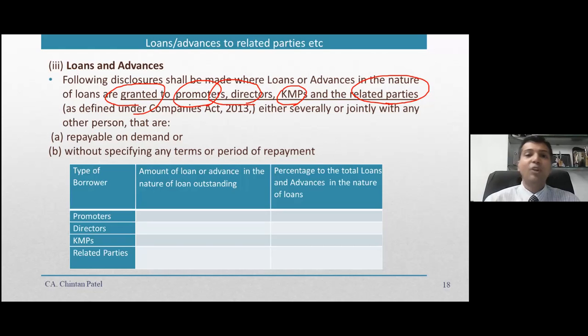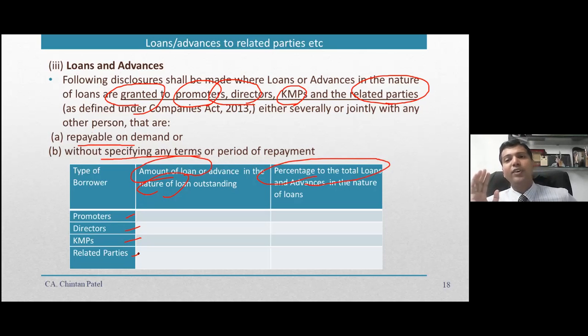need to ensure that if the loan has been given to them which is repayable on demand and or without specific terms and conditions, then you need to provide what is the amount of loan outstanding, nature of loan, what is the percentage of total loans, and then classification of directors, promoters, KMP, and RP. There is a possibility that much information is already captured by AS 18 or Ind-AS 23, Ind-AS 24. So even if something is captured, fine. That information need not be repeated. But something which is not covered in those accounting standards, that information you need to provide in notes on accounts.